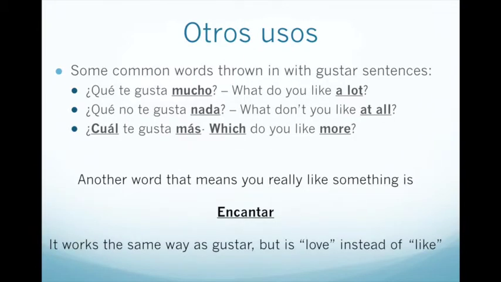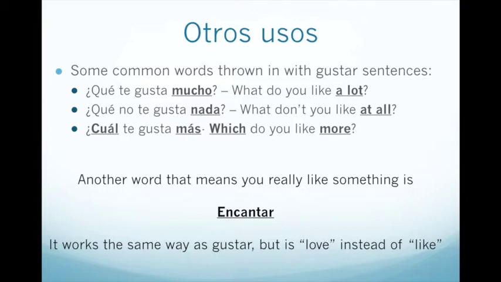Some common words that are thrown in with gustar sentences, for example, are: ¿Qué te gusta mucho? What do you like a lot? ¿Qué no te gusta nada? What don't you like at all? ¿Cuál te gusta más? Which do you like more? So mucho, nada, and más are used to describe different degrees of liking things.